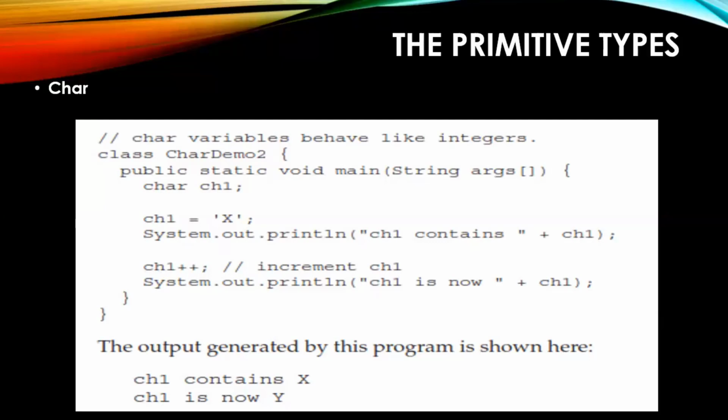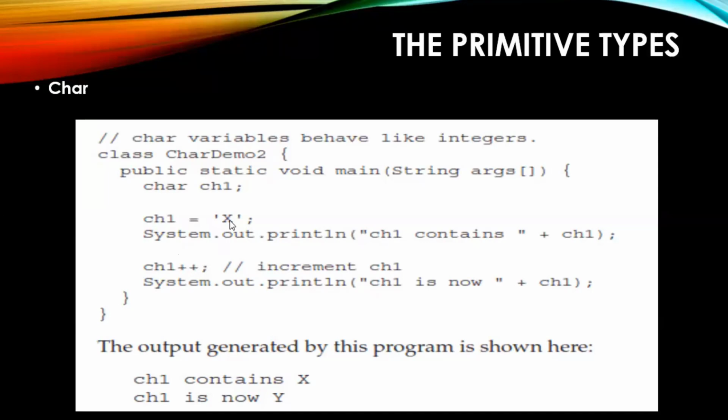If some variable i has 10, then if you do i plus plus, it will become 11. That means whatever is the previous value, you add 1 to it. Correct? So we are discussing that particular part itself. We are saying that character variables behave like integers. When they behave like integers, you can perform operations which can be performed on integers. So that kind of operation is nothing but plus plus.